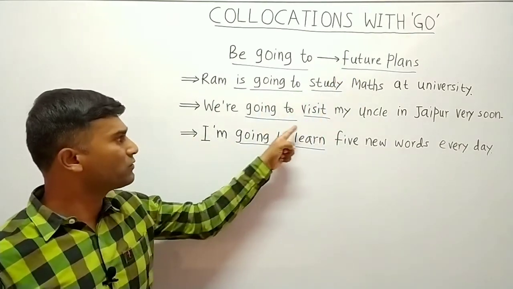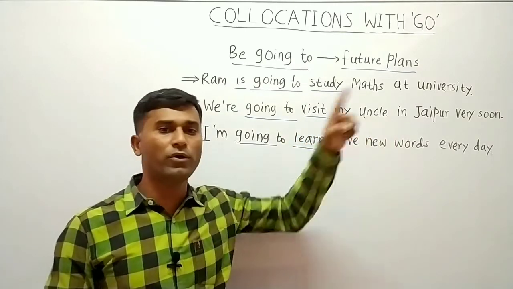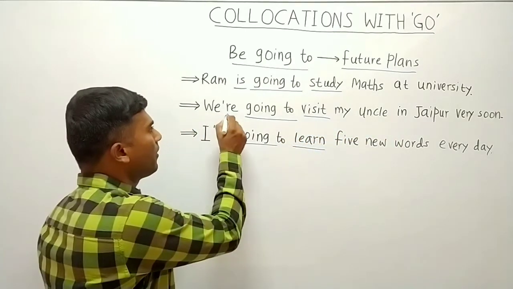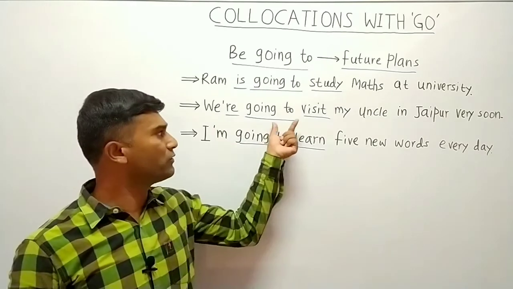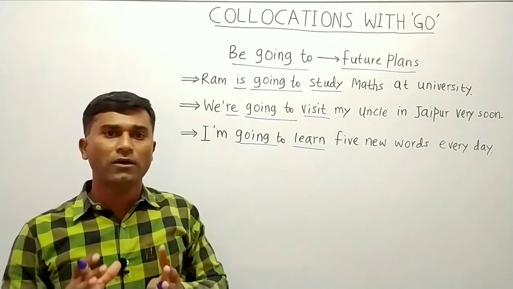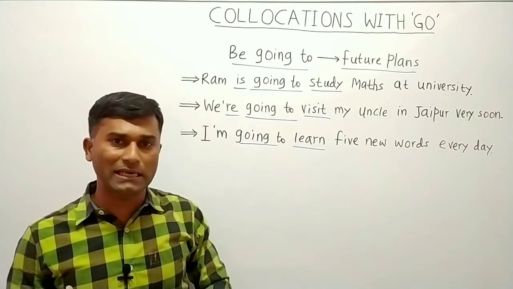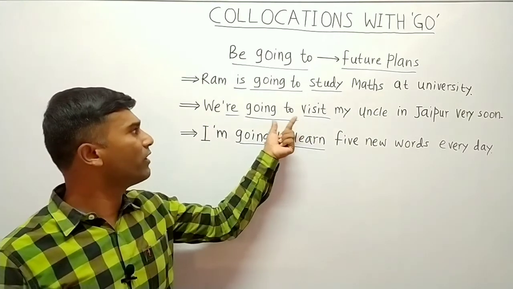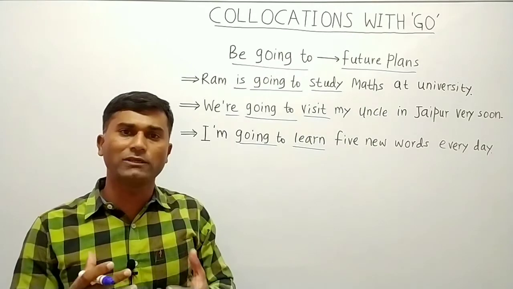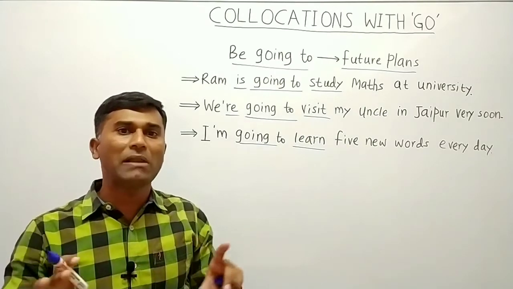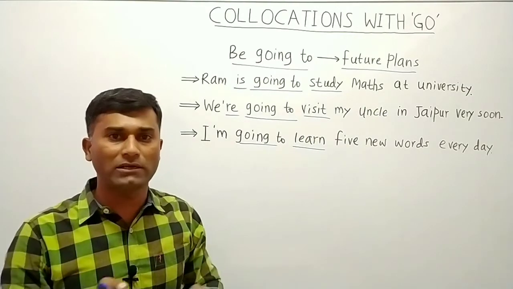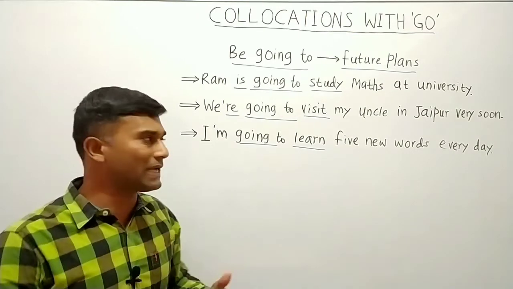Next is, we are going to visit my uncle in Jaipur very soon. Here are is the be verb, then the going to construction and the base form of the verb. It also means that we have decided that we are going to visit my uncle. It is fixed, as per the plan or some kind of arrangement that has already been decided.